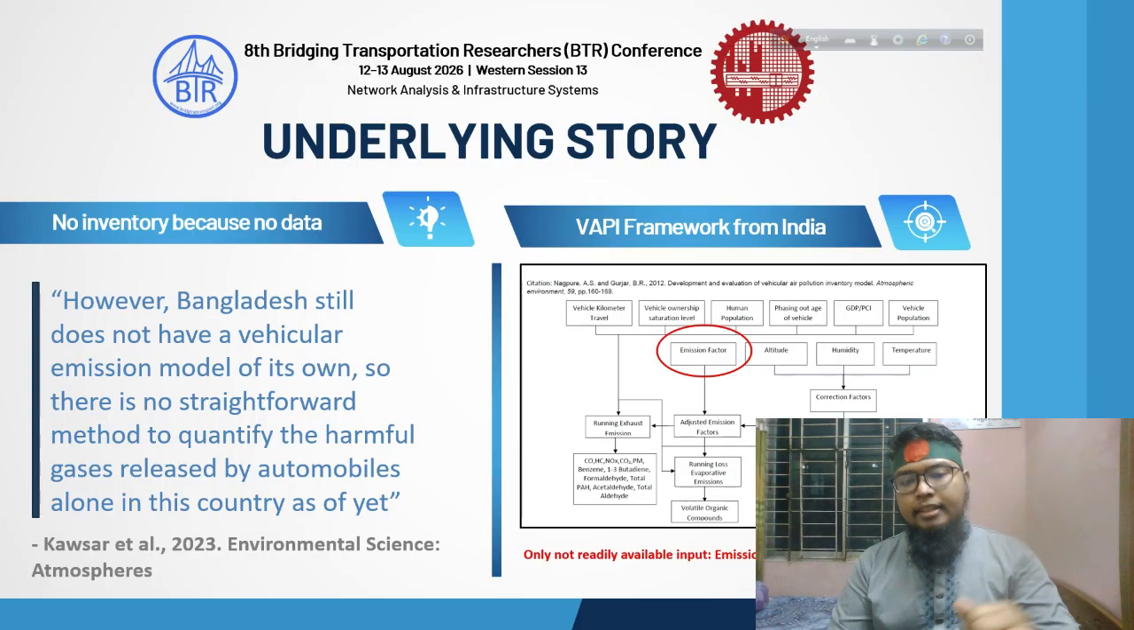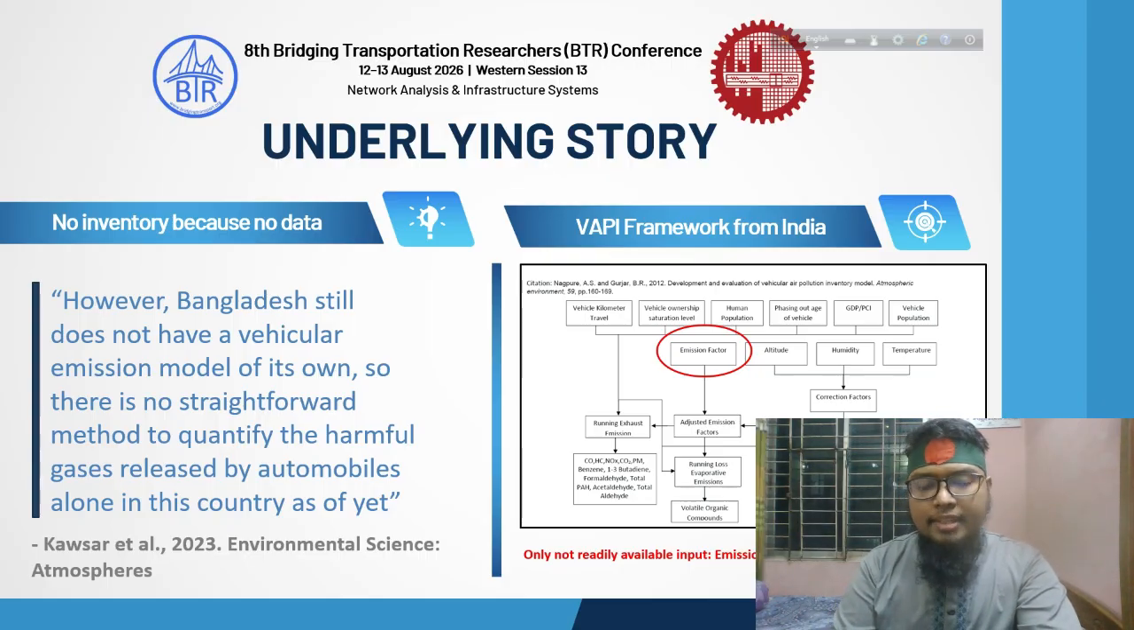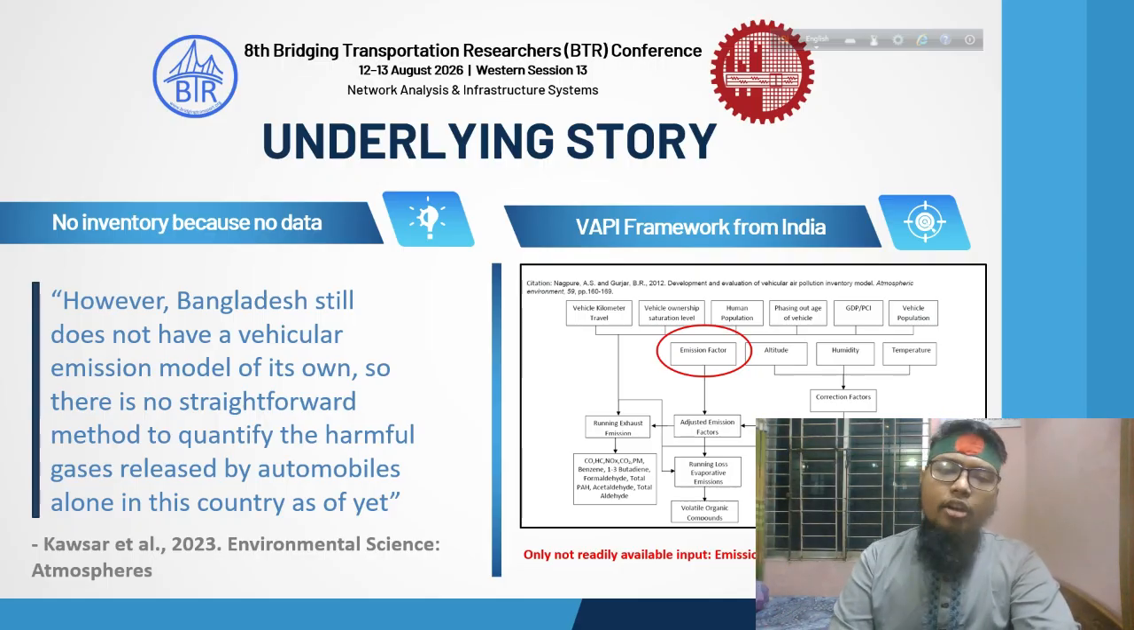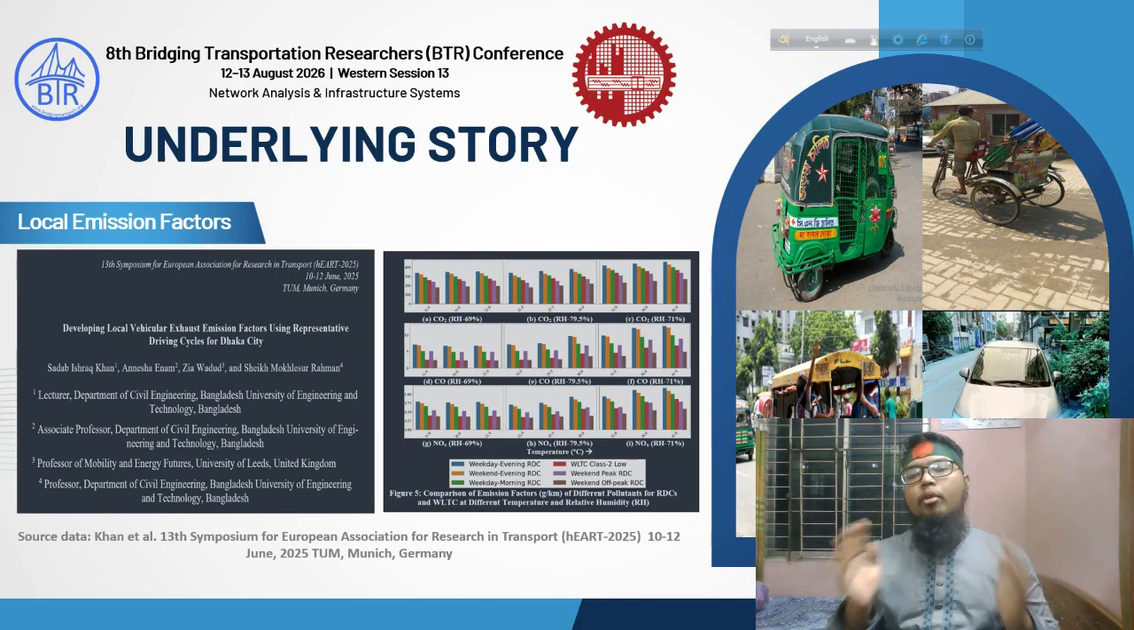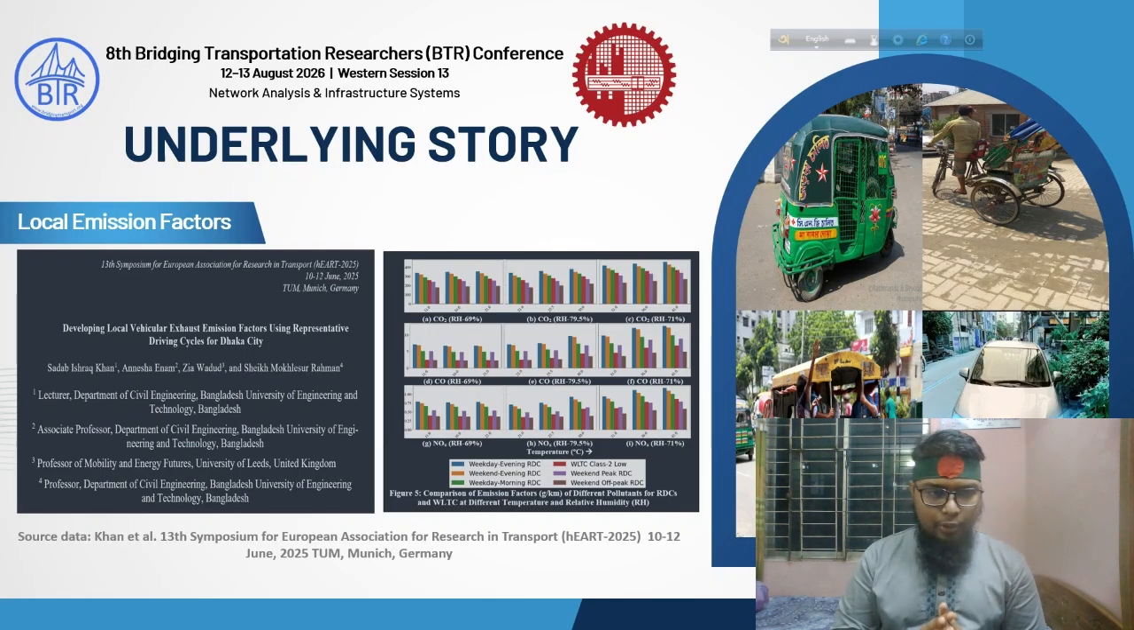In the case of India, they have developed the VAPI framework, which is the Vehicular Air Pollution Inventory Framework. It is mostly dependent on open source data. That is not data intensive and no field survey is required. So there is a good scope of using this framework in Bangladesh or Dhaka. But the problem is, this framework is dependent on Indian emission factors, which cannot be readily adapted to Dhaka because Dhaka has its own traffic signature. Our traffic system is heterogeneous and not lane based, which is very different from other parts of the world.